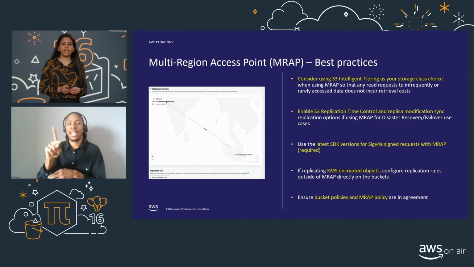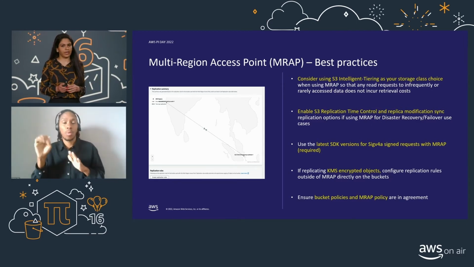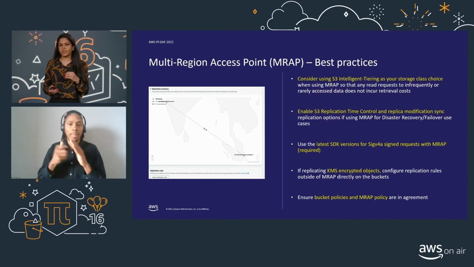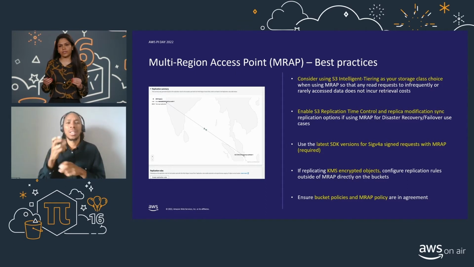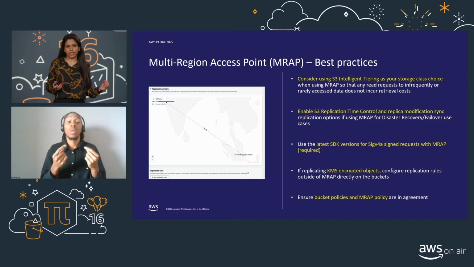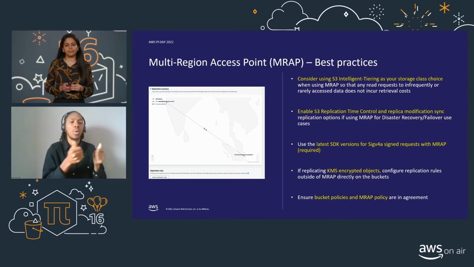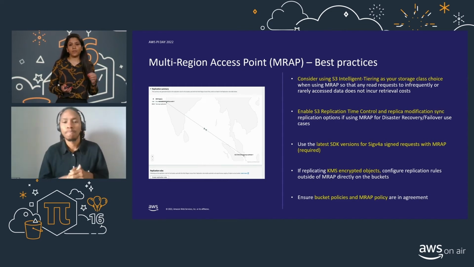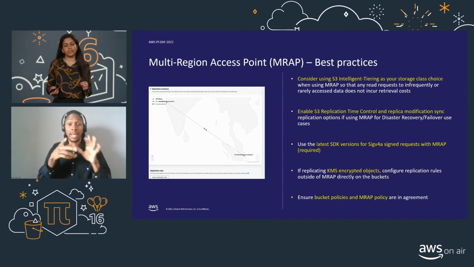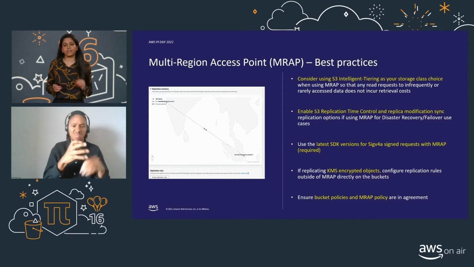Next, if you're replicating KMS encrypted objects, configure replication rules outside of the MRAP console and directly on the buckets, because these are very automated configurations of rules, so it's hard to pick and choose which KMS objects to replicate. So instead, if you go to the source bucket directly and configure it there, you'll be able to pick and choose the objects there. Lastly, ensure bucket policies and MRAP policies are in agreement. If one is more restricted than the other, your requests are going to fail.